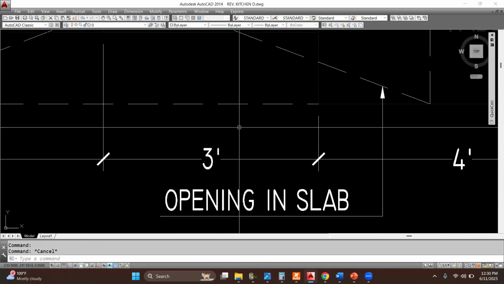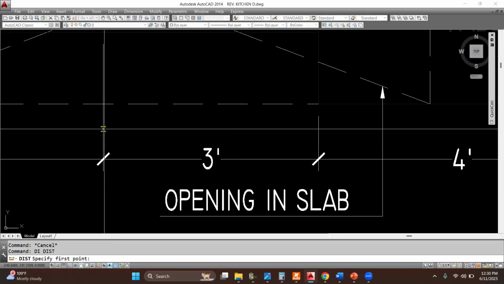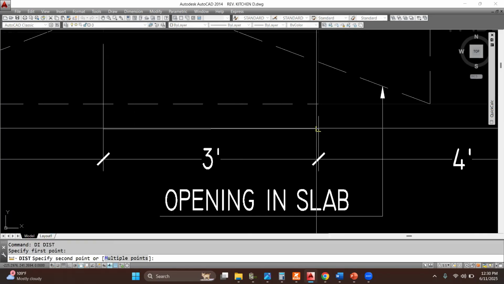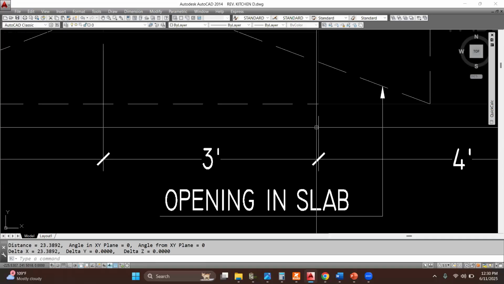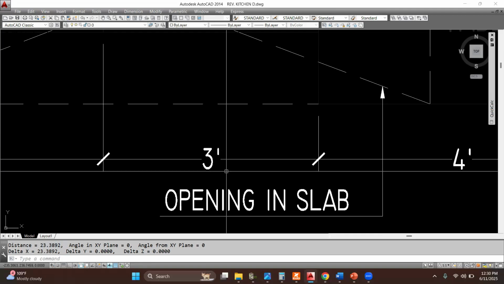For that, first we will measure any dimension mentioned on the drawing. We will use DI distance command, DI enter. First point, second point. It shows that the distance is 23.3892 units. We have 3 feet of dimension, which is 36 inches. So we will apply an appropriate scale factor that will convert